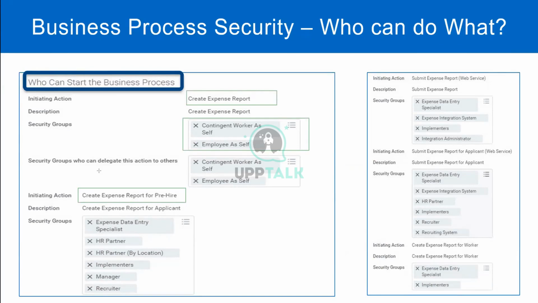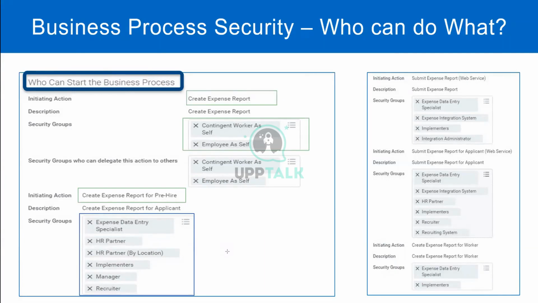Recruiter, implementers, managers. Right. So all the security groups that are mentioned in this particular box will be able to create an expense report for an applicant or a pre-hire.